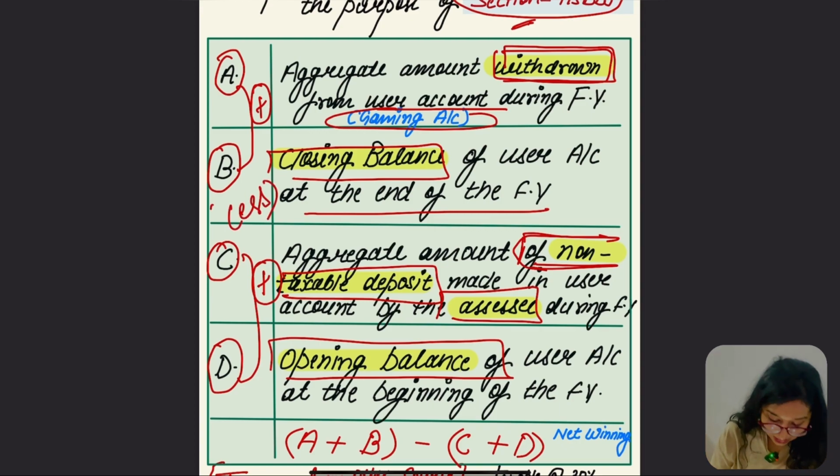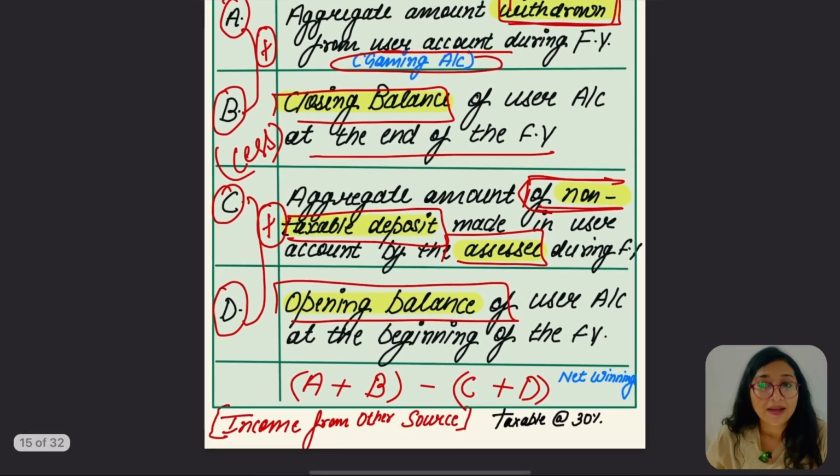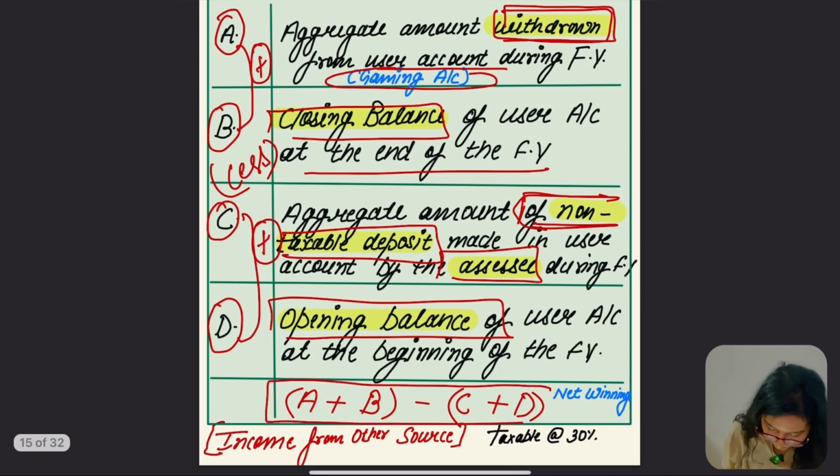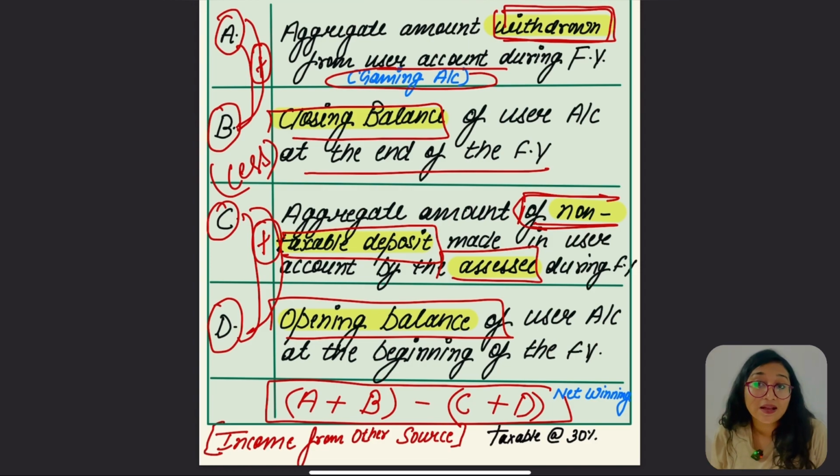From A plus B, we are going to deduct the sum of C and D. C is the aggregate of non-taxable deposits, and D is the opening balance. So A plus B minus C plus D, we will get the net winning amount here.